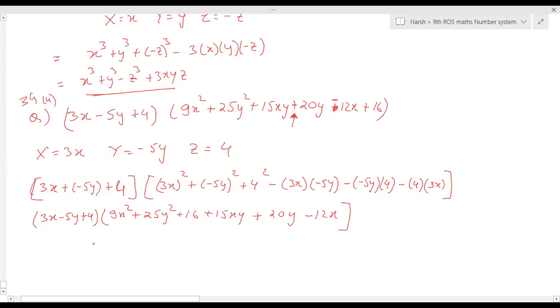Now this is 3x the whole cube plus minus 5y the whole cube plus 4 the whole cube, and then into minus 3 into 3x into minus 5y into 4.